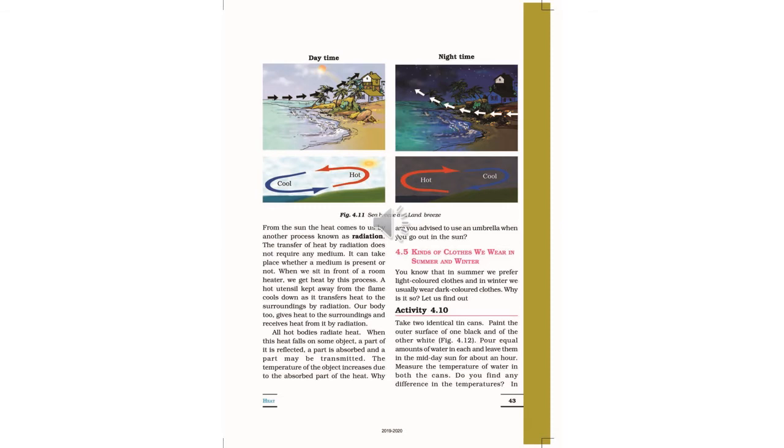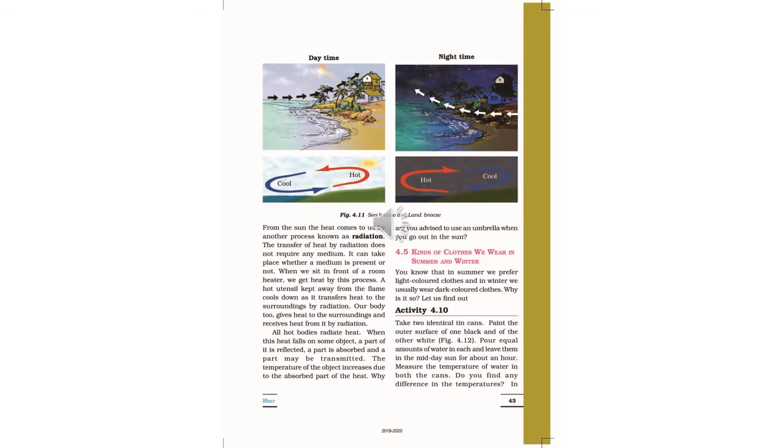All the hot bodies radiate heat. When this heat falls on some object, a part of it is reflected, a part is absorbed, and a part may be transmitted. So any hot body, whether it is a vessel or a frying pan or an iron box, whatever it is, all the hot bodies radiate heat.